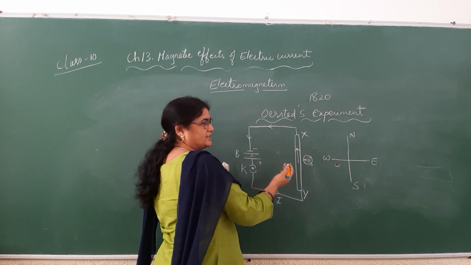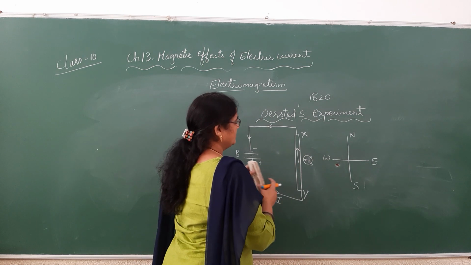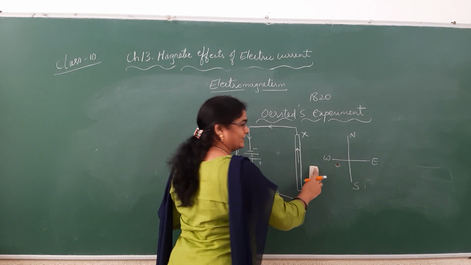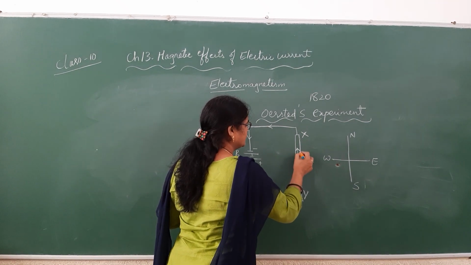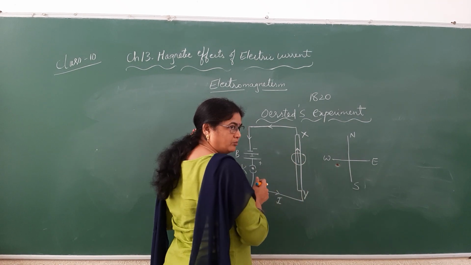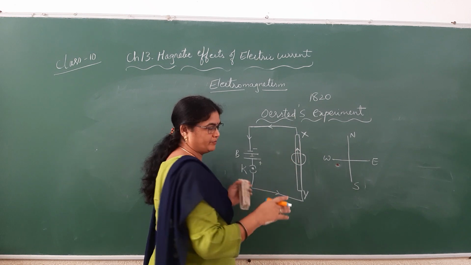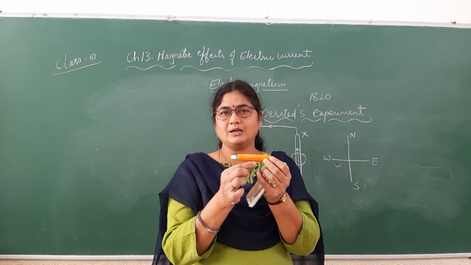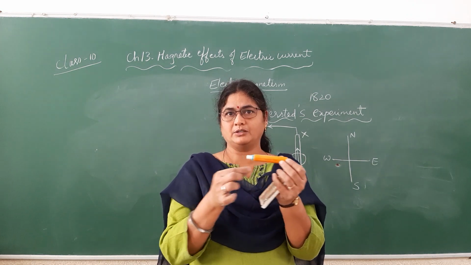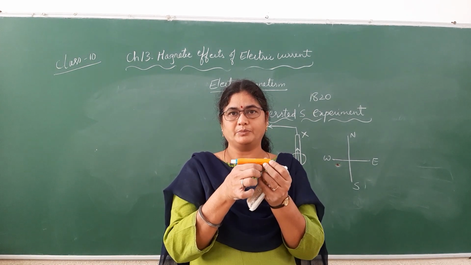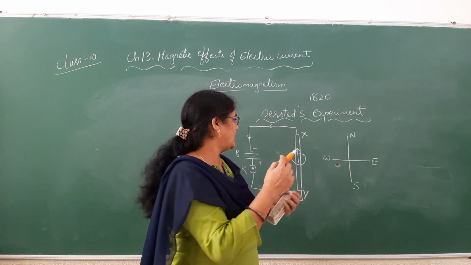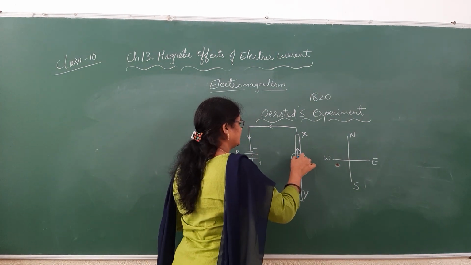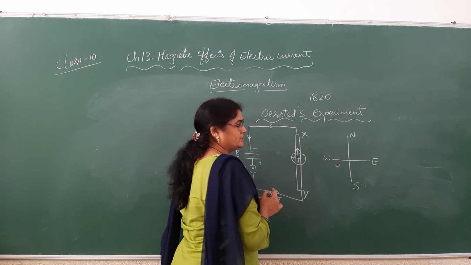Towards this side, in the sense west side. And more accurately, what he did, he kept the magnetic needle, the compass, just below the wire. The wire is like this, then below that wire, parallel to this wire, he kept this compass needle. And he observed that there is a deflection towards west.